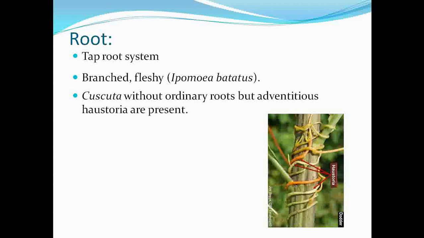The next is about the root. See that it is a dicot plant, so basically the type of root system observed under this family is the taproot system. But if we observe plants like Ipomoea batatas, they show the presence of taproots which are highly branched. Then if you observe the Cuscuta plant, for the absorption of nutrients from the host plant it shows the presence of haustoria. So this is the variation inside the roots of the family Convolvulaceae.